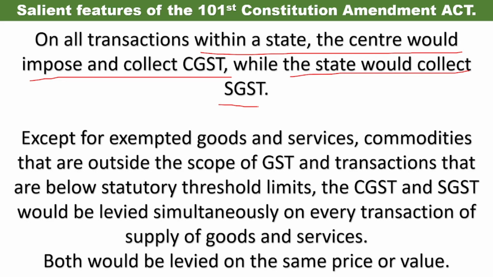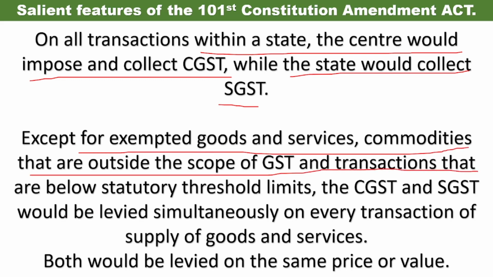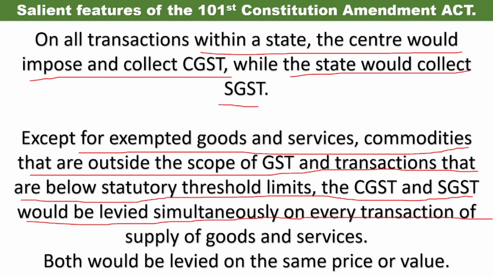Except for exempted goods and services, commodities that are outside the scope of GST, and transactions that are below statutory threshold limits, the CGST and SGST would be levied simultaneously on every transactional supply of goods and services. Both would be levied on the same price or value.